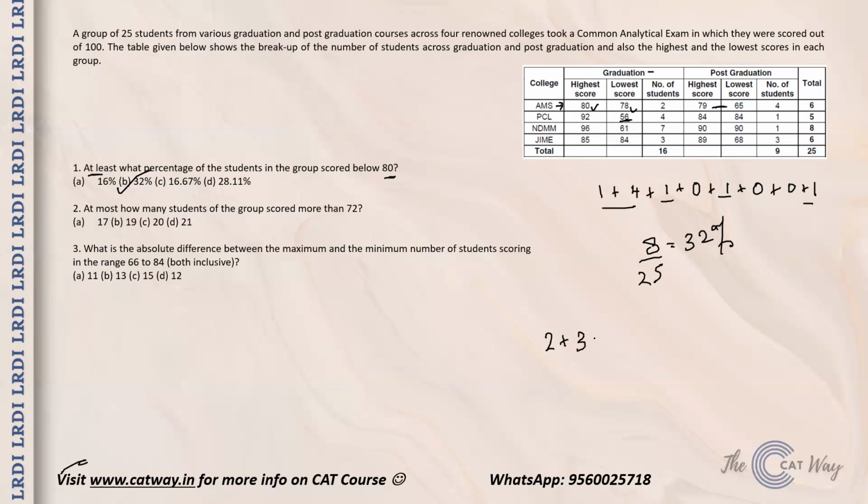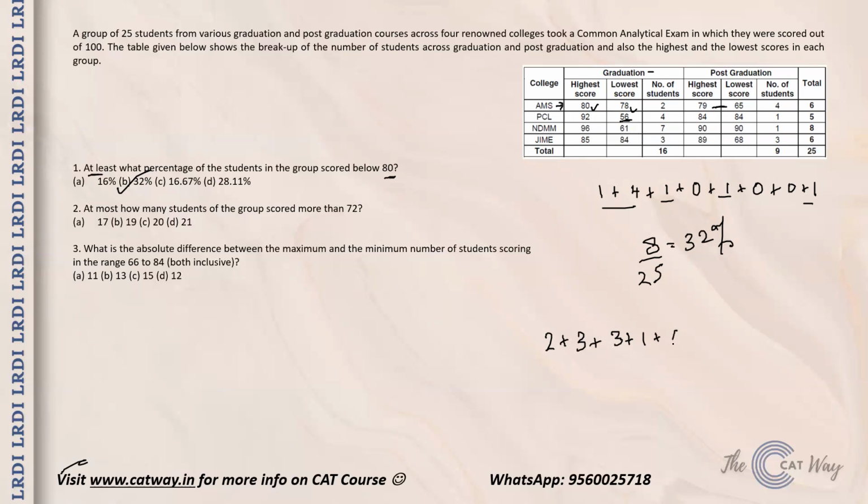So in total, we get three people from there. Okay, now PCL May, you see there is one guy at 56, but about the remaining three, you have no idea. So definitely these three people can also score above 72. PCL post graduation, there's just one guy, he is at 84. And on a similar basis, you can calculate it for others.